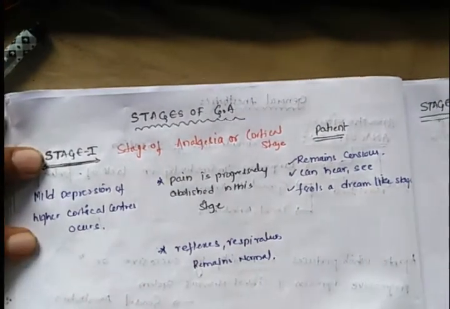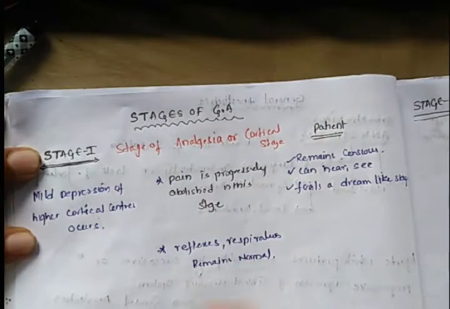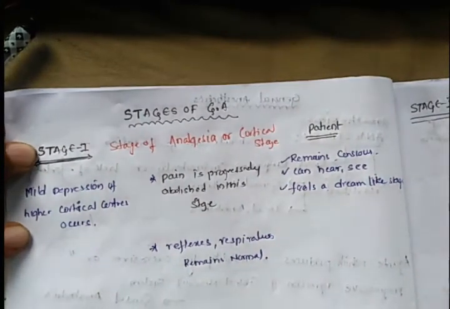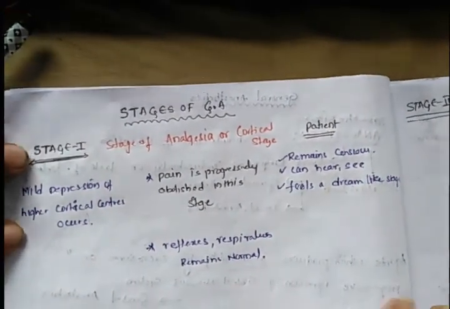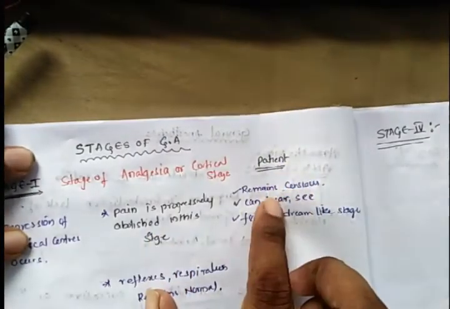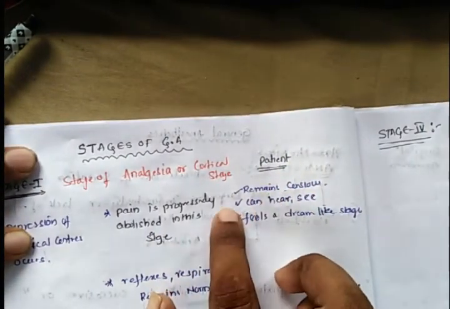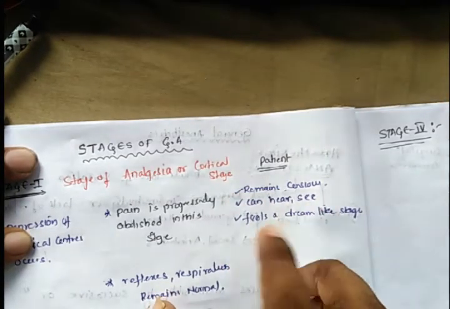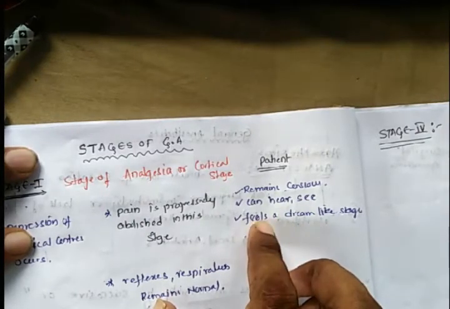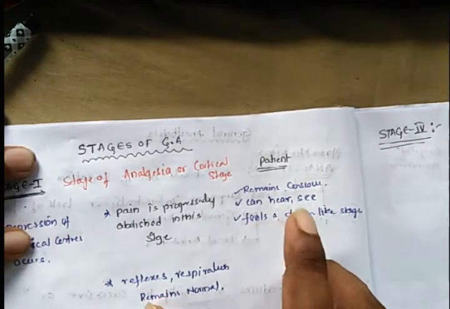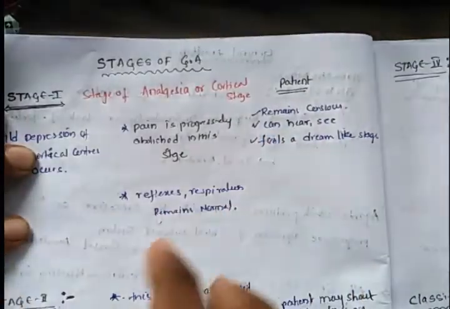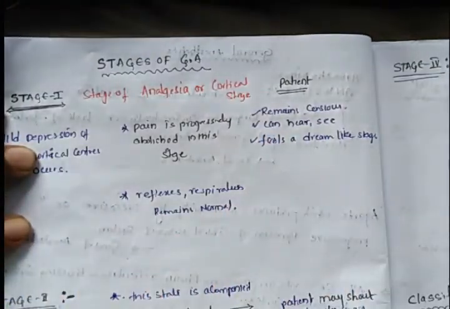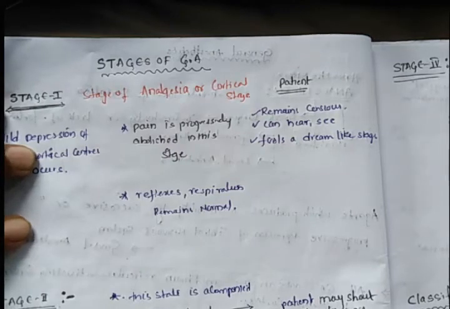In stage 1, pain progressively abolishes. There is no feeling of pain to the patient, but the patient remains conscious, as the start of unconsciousness has just begun. The patient can hear and can see, but feels a dreamlike state. Reflexes and respiration remain normal. This is stage 1, the stage of analgesia or cortical stage.